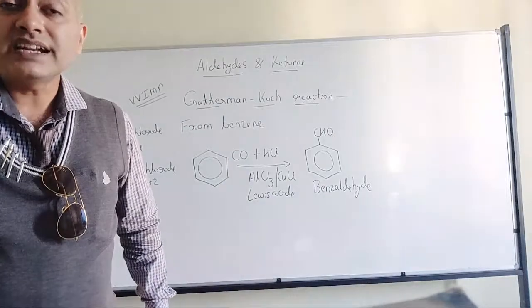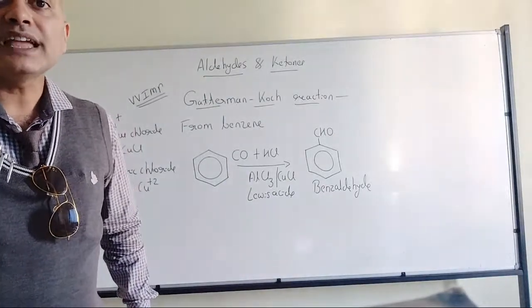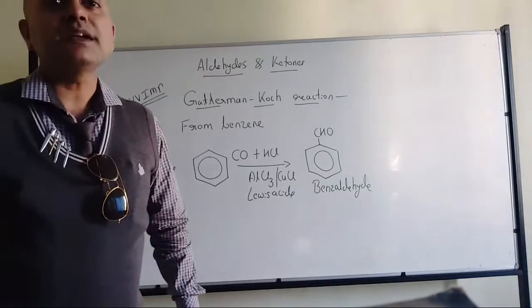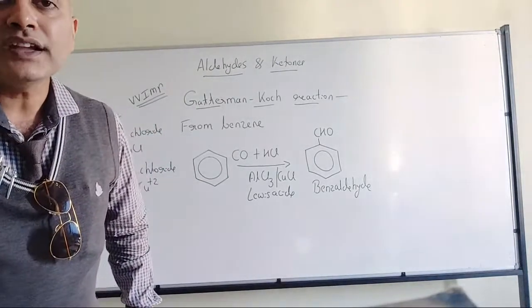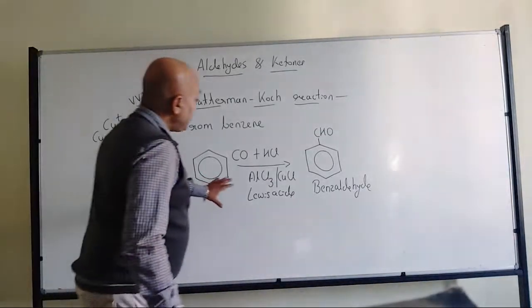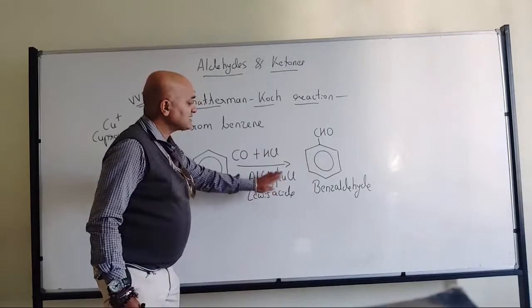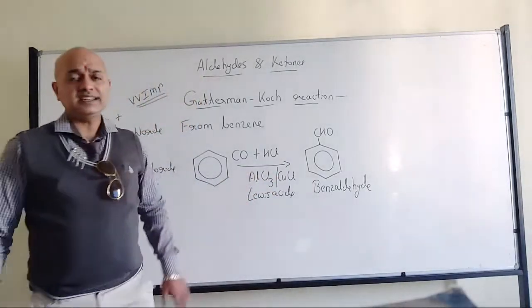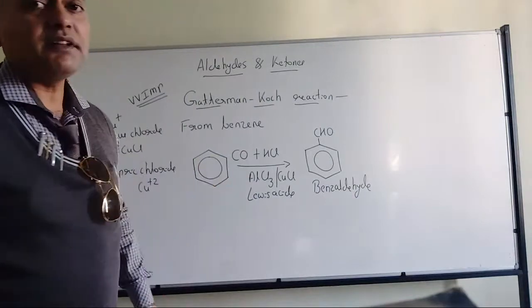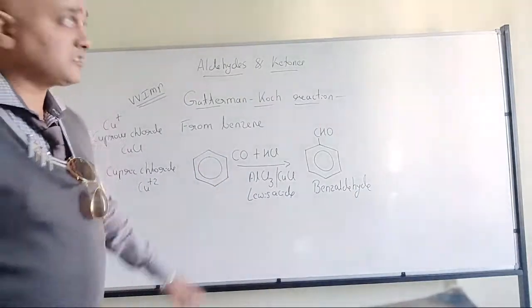Cu plus, that's where copper will be stable. Cu plus 2, copper will be a bit unstable based on the electronic configuration I am talking about. So that's where we have the Lewis acid as a catalyst in this reaction. HCl and these metal halides will be acting as a catalyst.